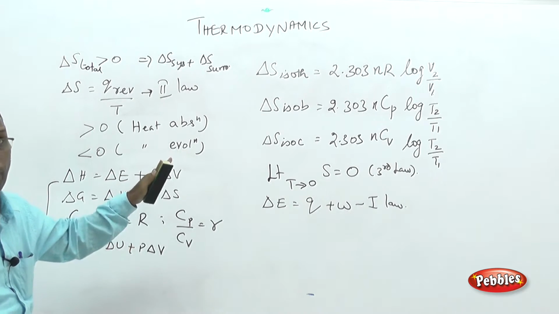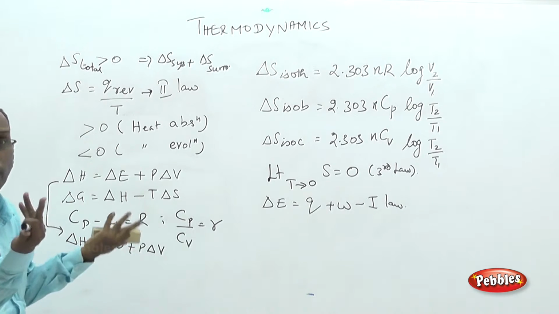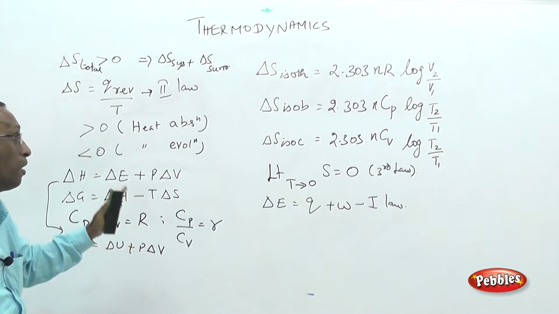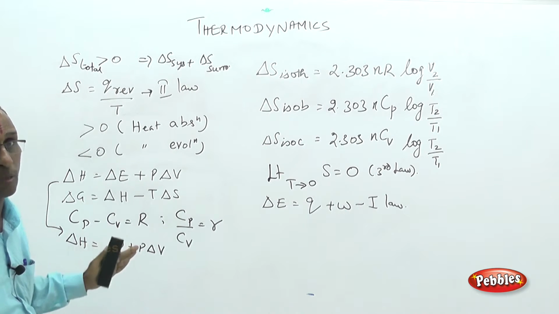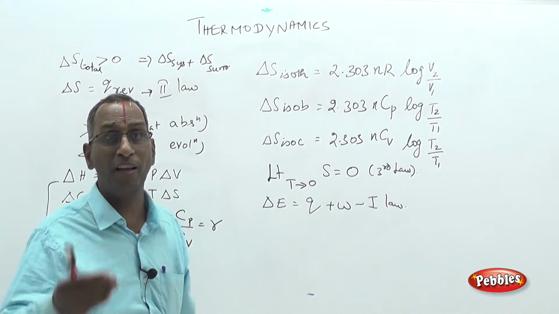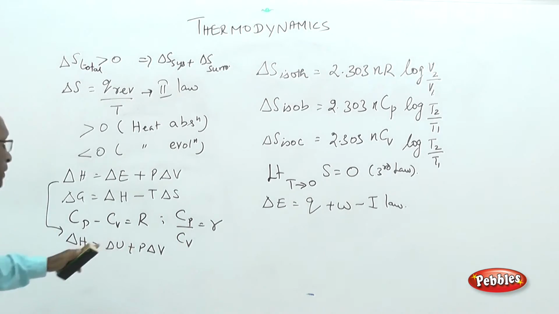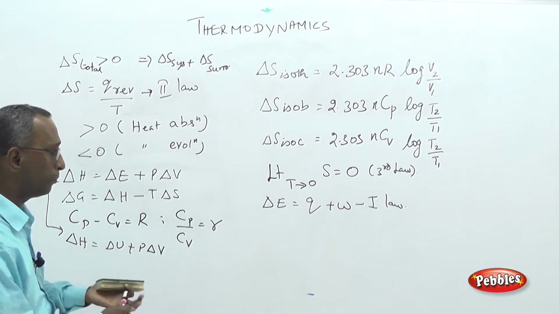You have to be careful because solids or liquids cannot be compressed. There is no pressure-volume change for solids or liquids. These equations are preferably applicable for gaseous systems, that too ideal gas. Ideal gas means one which obeys the gas laws: Boyle's law, Charles's law, Gay-Lussac's law. So the ratio of specific heat capacities is given by gamma.